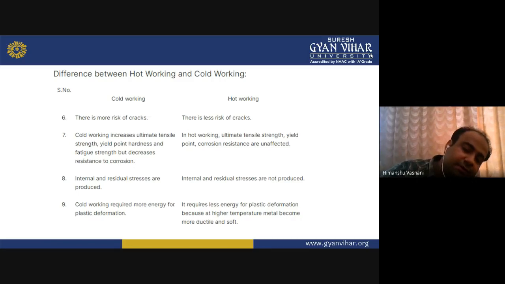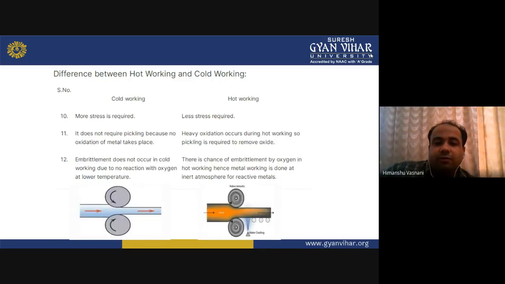Then in cold working, more stress is required; in hot working, less stress is required. Then cold working does not require pickling because no oxidation takes place. Heavy oxidation occurs during hot working, so pickling is required to remove oxides.